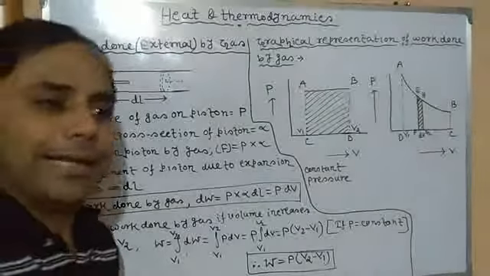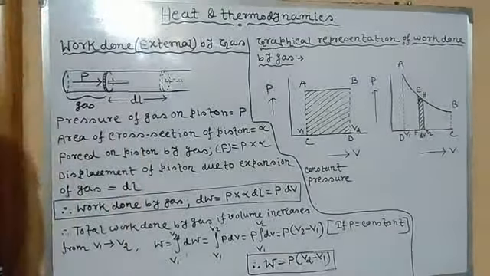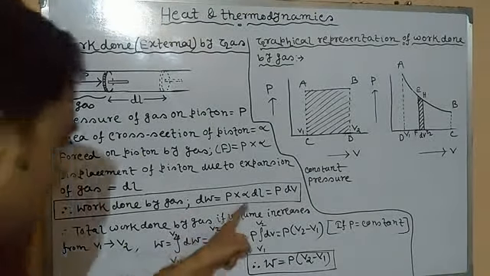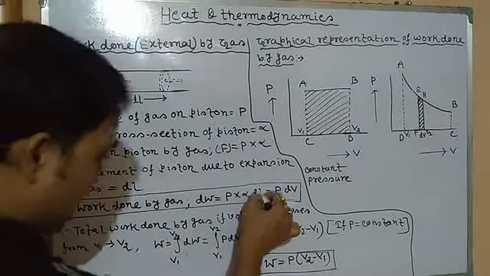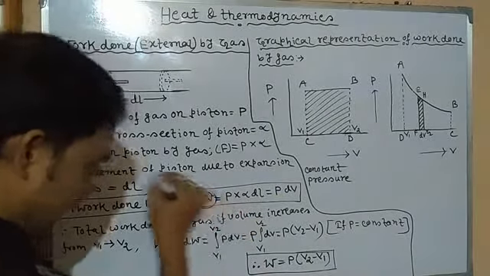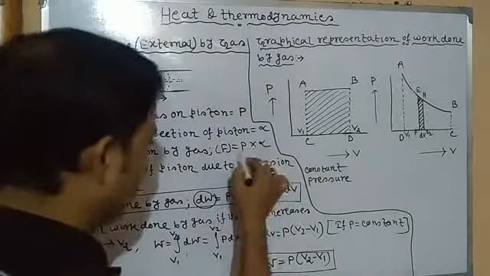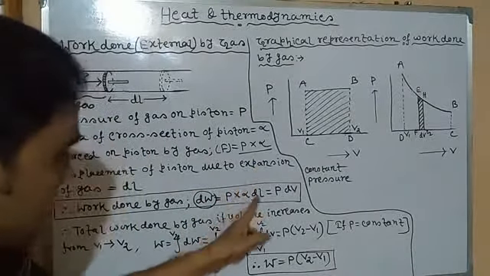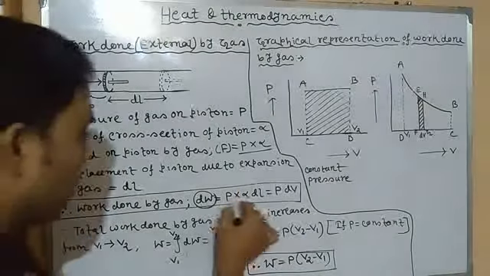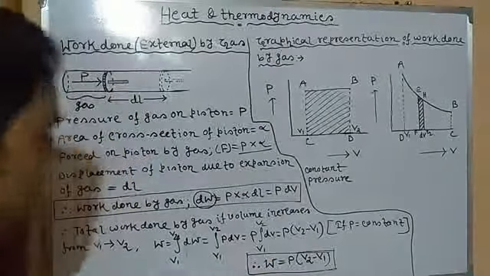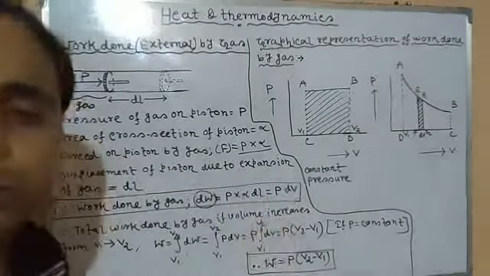So now, work done by the gas, or the external work done by the gas: we know that work done equals force into displacement. For a small displacement dl, the small work done dW equals force into displacement. This force is P into alpha, so dW equals P alpha into dl, that is, P into dV. Why? Because area into length equals volume.